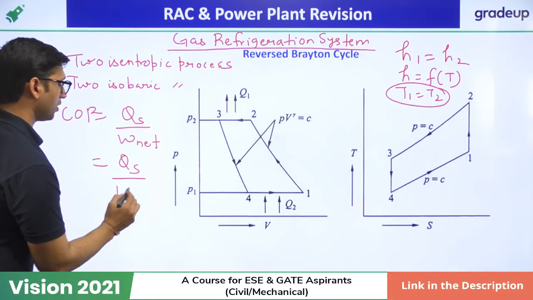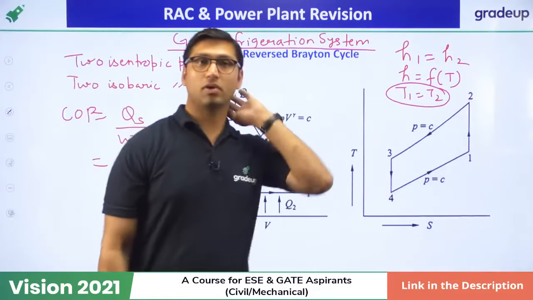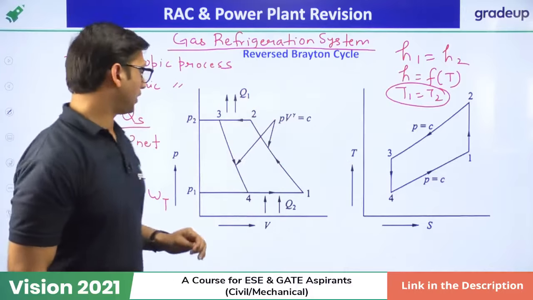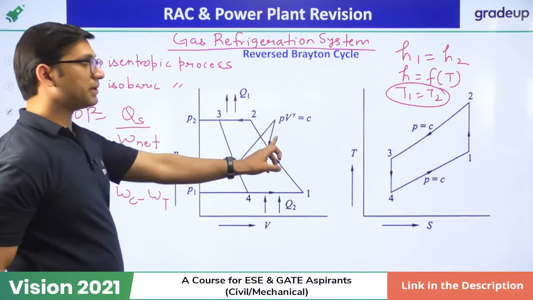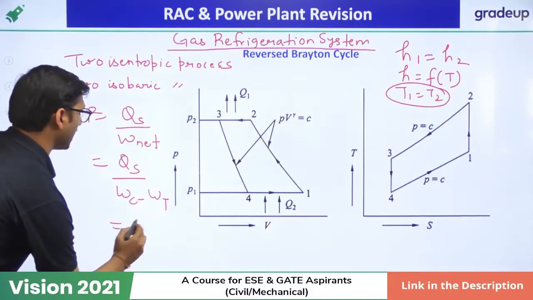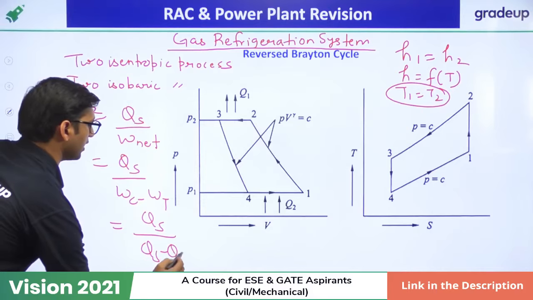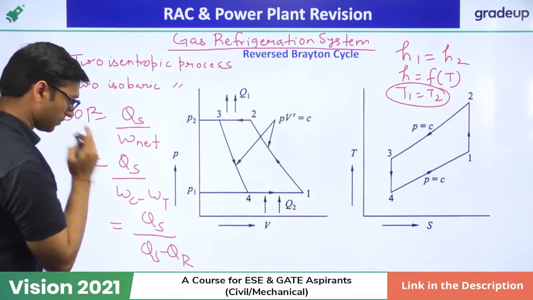Net work is equal to compressor work minus turbine work, because here the compression work is more as compared to the turbine work. So that will be heat supplied over heat supplied minus heat rejected.